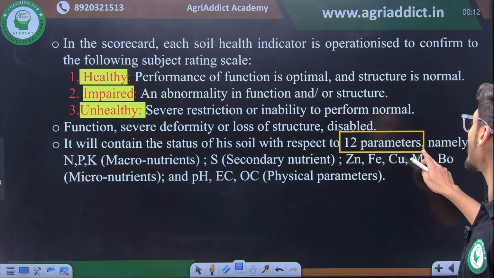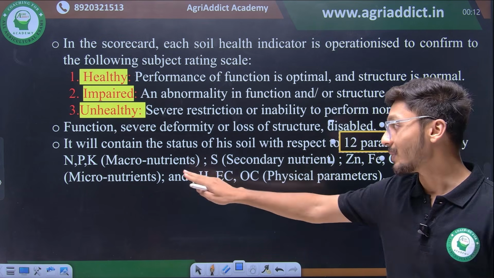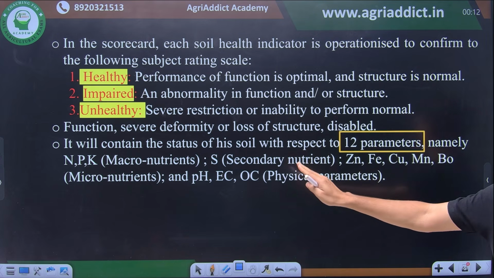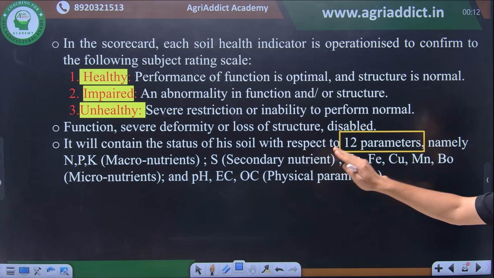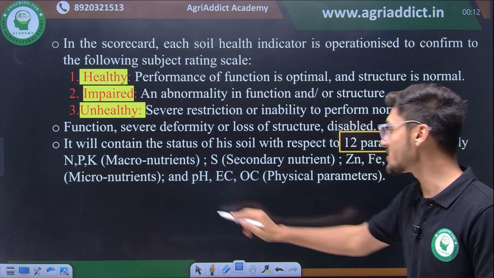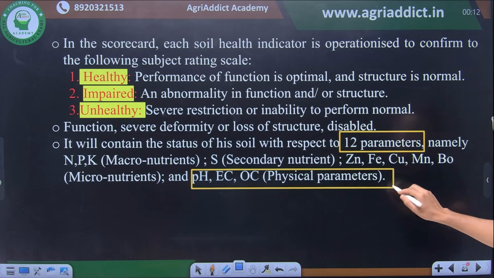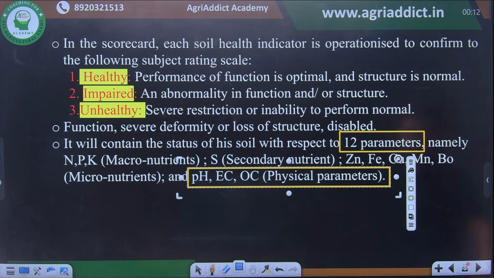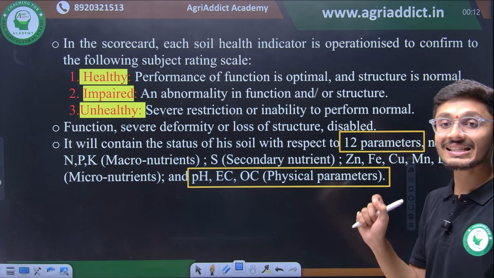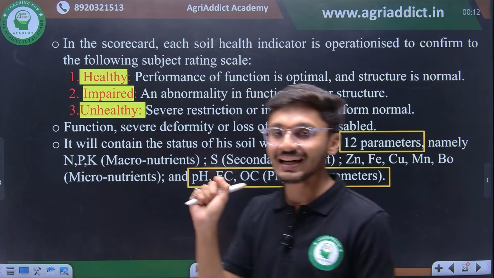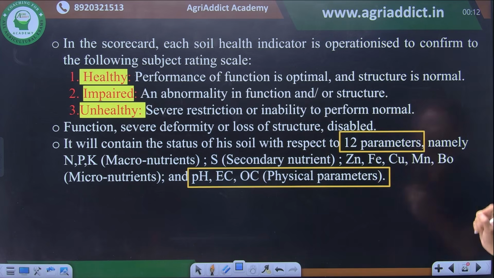Which 12 parameters are there? NPK as macronutrients, sulfur as secondary nutrient, only sulfur as secondary nutrient is included in soil health scorecard parameters. Then some micronutrients such as zinc, iron, copper, manganese and boron, and pH, EC and OC as the physical parameters. Do not forget these. These are the very important parameters which are included in soil health scorecard. So इस स्लाइड से एक क्वेश्चन आप डेफिनेटली एक्सपेक्ट कर सकते हो, 4 मार्क आपके इस स्लाइड से बनने ही बनने हैं, तो इसको अच्छे से देख लेना.